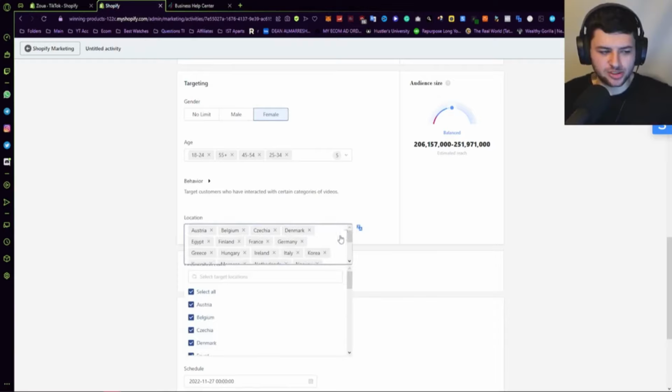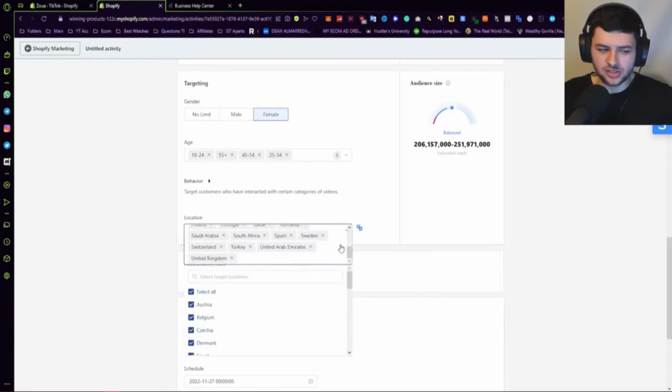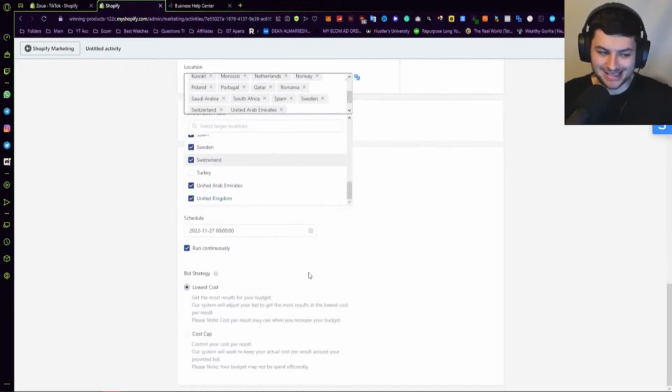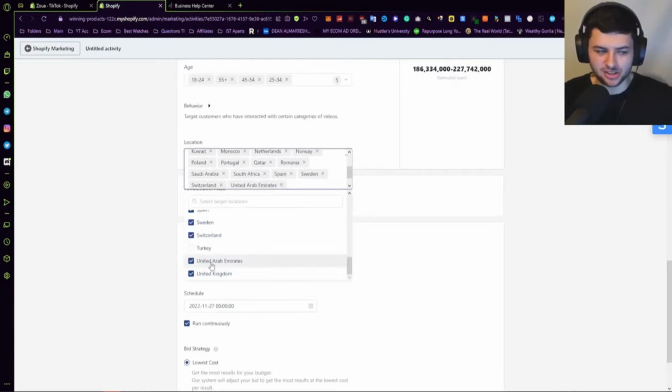Going back to location, which I didn't mention earlier, remember all of these European countries and other countries we're going to select, not all of them speak English, guys. That's one thing to know. You can untick certain countries. Now, for an example, I've been to Turkey quite a few times. I love Turkey, but a lot of people in Turkey don't speak English. So I'm going to untick that specifically because my ad is in English, and obviously that might actually affect my bottom line.